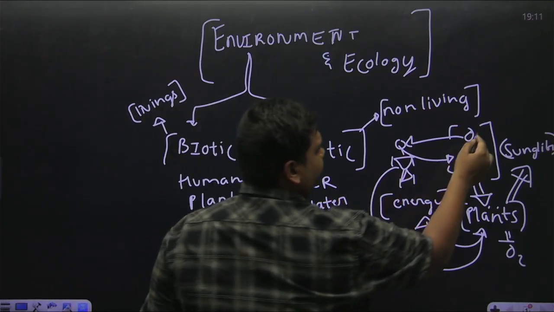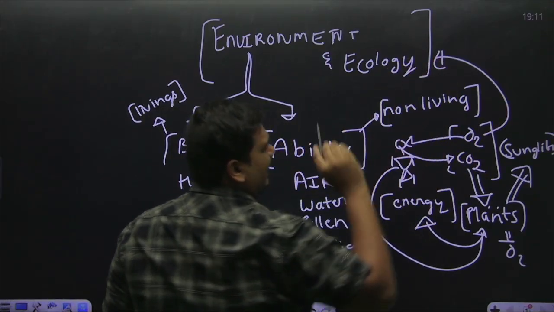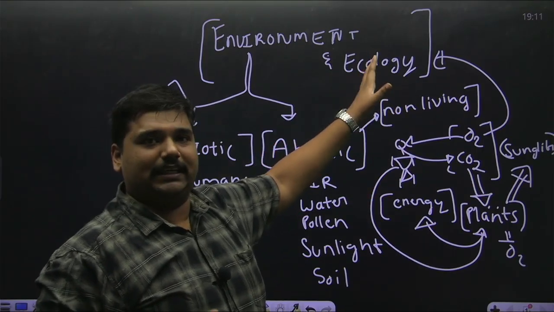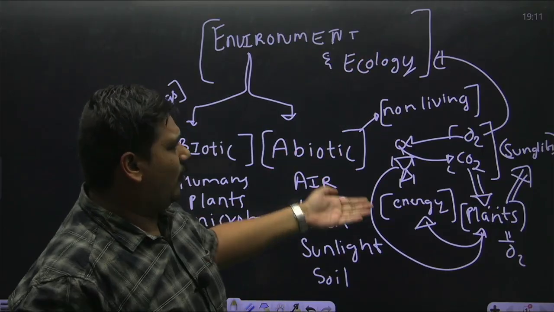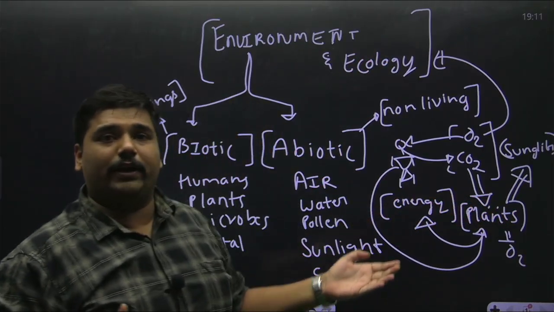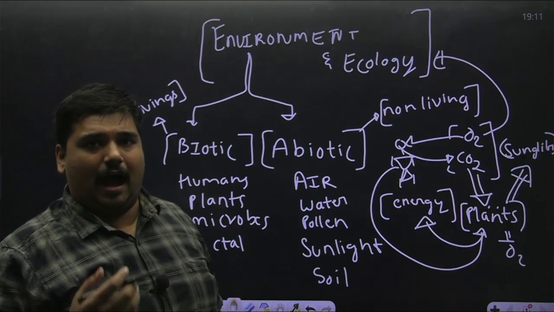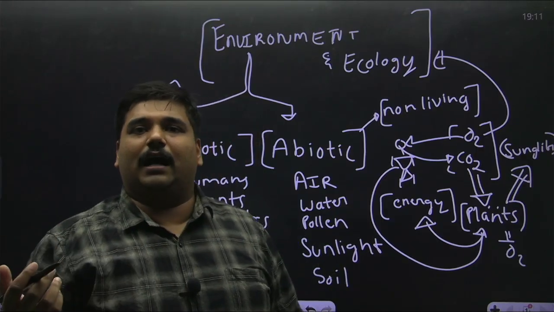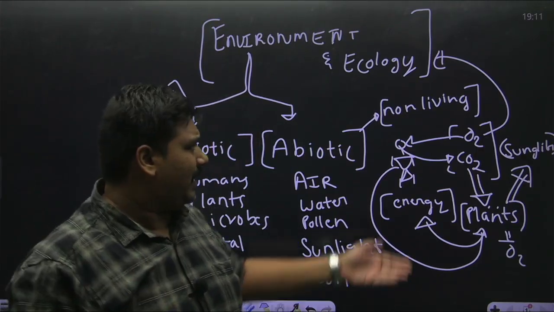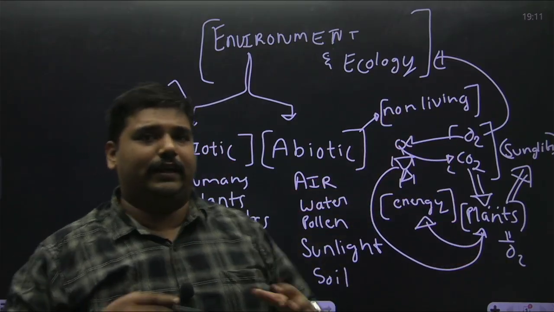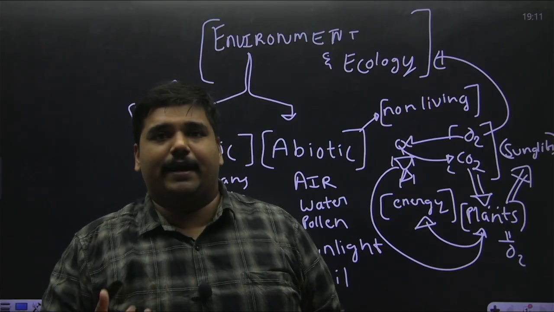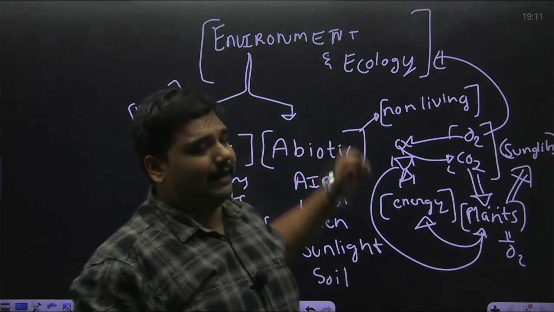So this study of interaction is what we call ecology. Ecology is simply the study of the interactions going on within an environment. How one biotic component interacts with other biotic components or abiotic components is called ecology. So it is a system of studying the interaction, how one is dependent on the other, that will be studied under ecology.